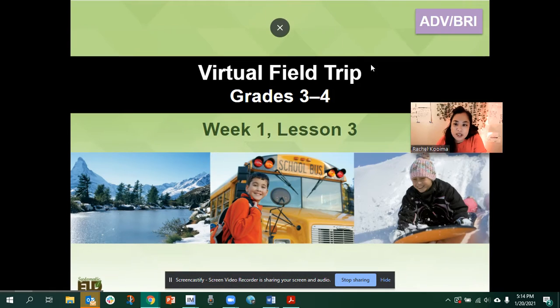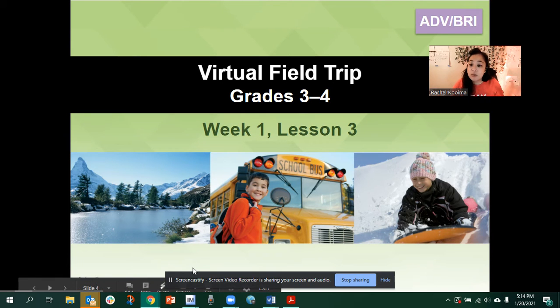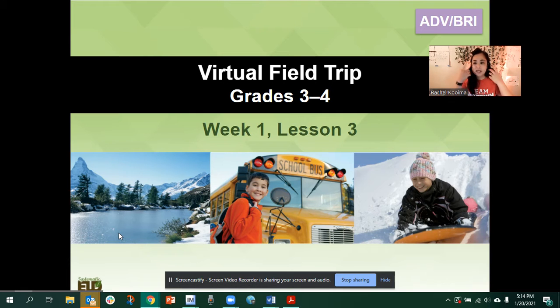So, fourth grade, yesterday, or earlier this week, we began the work of talking about our snowy destination. We use adjectives to describe the things that we saw. For example, the sky wasn't just blue, it was crystal blue. We talked about the different parts of things that we would see in a snowy mountain, like not just the lake, but the bank of the water. The bank of the water was covered with snow, or the lake was frozen over. So we're using describing words to bring to life the things that we saw with our own eyes as we talked about what happened in the past tense.